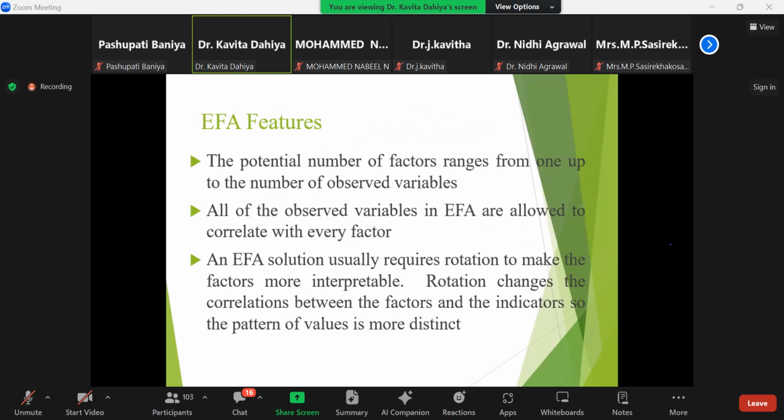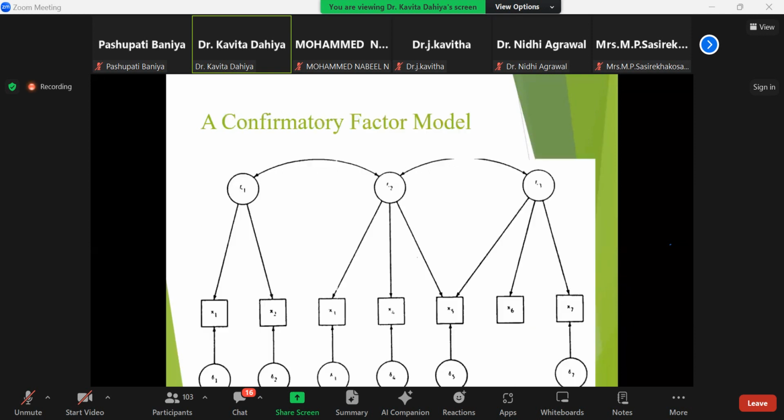All of the observed variables in EFA are allowed to correlate with every factor. An EFA solution usually requires rotation to make the factors more interpretable. Rotation changes the correlation between the factors and indicators, so the pattern of values is more distinct.